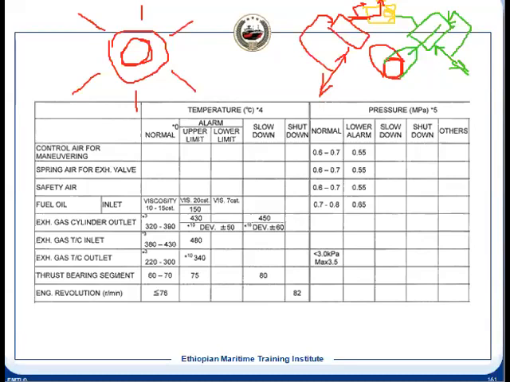So suppose the engine is reversed, but some units are not responding. There can be various reasons. Tell me which kind of engine are you talking about, BMW or Sulzer? So for an example, it is BMW.